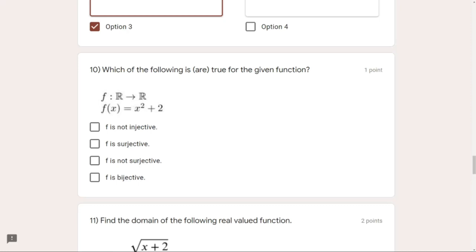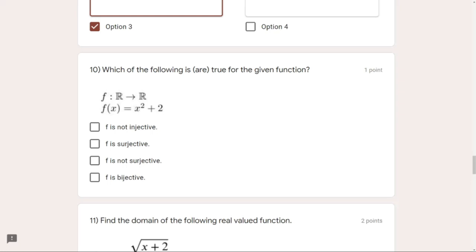Now what is an injective function? Injective, as the name suggests, inject. Simply we are injecting the function into the codomain. So basically, an injective function we also call a 1-1 function. 1-1 function means for every x in the domain, for example, if we have a domain 1, 2, and 3 and we want to construct a function out of this, then for every number in the domain, we must have one and only one number in the codomain.